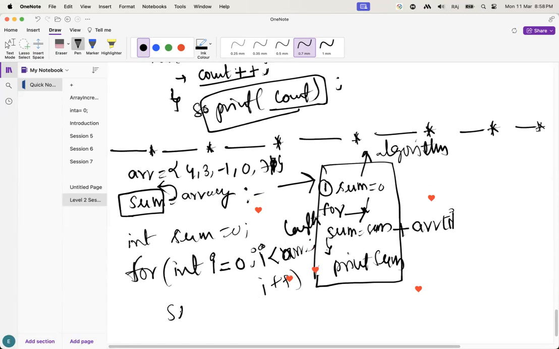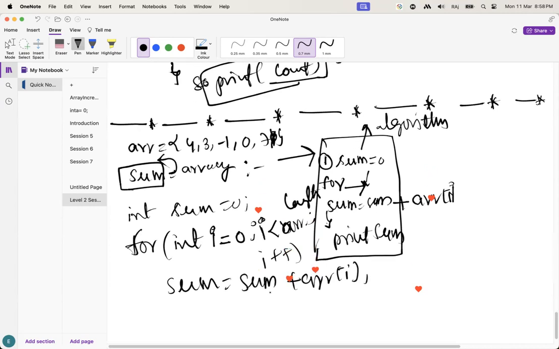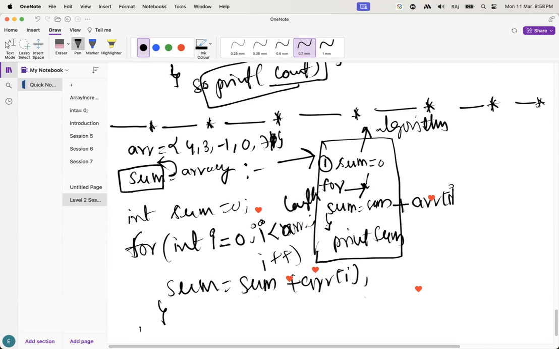Here every time I want to add the current element, array of i. Guys, understand this one, guys? After the loop is completed, I'm going to print the sum value. Guys, it may be easy, guys.